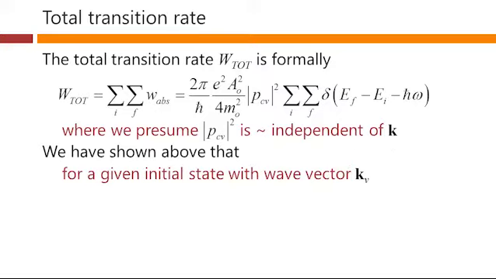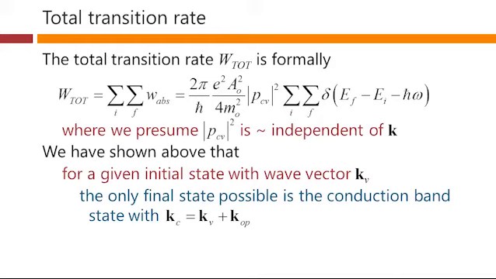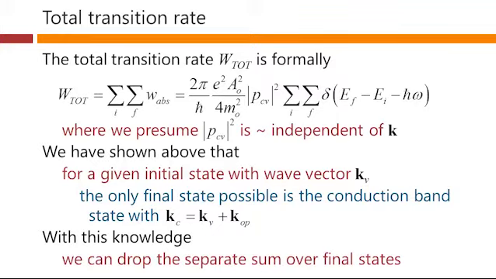Now, we've shown above that for a given initial state with wave vector kV, the only final state possible is the conduction band state with wave vector kc equal to kV plus the optical wave vector. With this knowledge, we can drop the separate sum over the final states, because if we know the initial state, then the final state is defined for us.